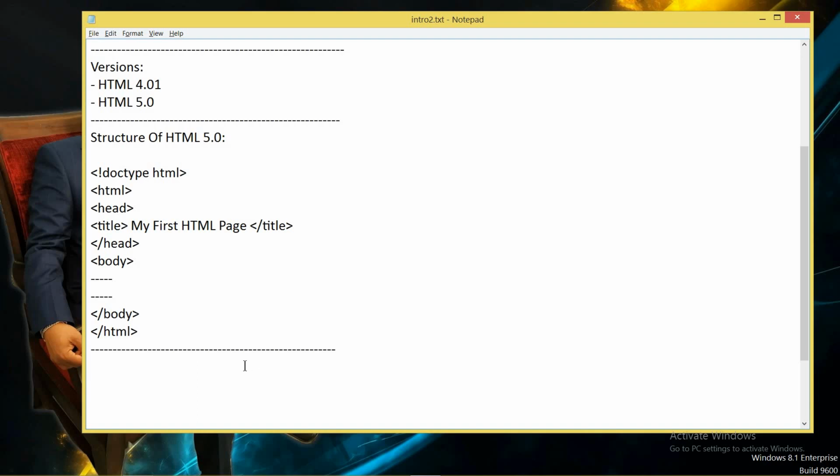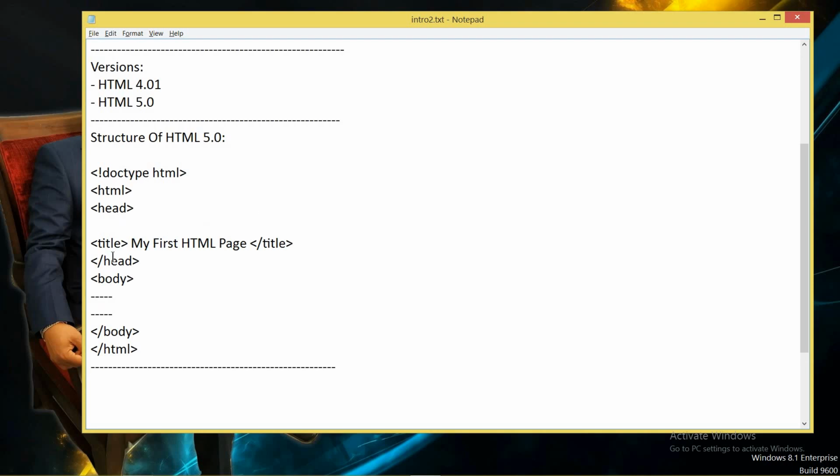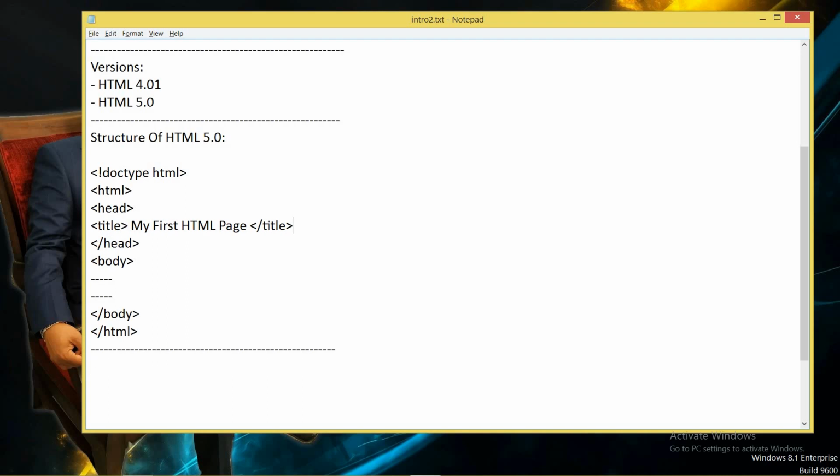One more thing, you can give one more tag in the structure of HTML 5.0. This will become clear in later tutorials, but I would like to give a brief introduction of that tag. Before closing the head tag, or after the title tag, you can give the meta tag: meta charset equal to UTF-8.